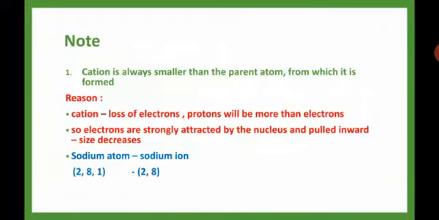So the electrons are strongly attracted by the nucleus and pulled inward, so the size decreases. Or else we can tell from the number of shells. Here 2 8 1 in the atom, in the sodium ion 2 8 is there. One shell is not there, so atomic size obviously decreases.